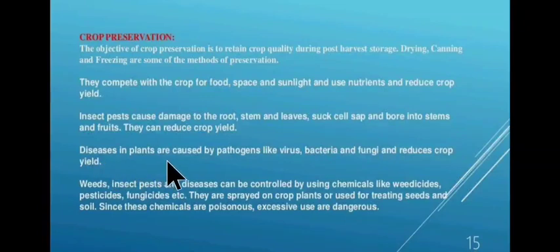Diseases in plants are caused by pathogens like virus, bacteria and fungi and reduce crop yield. Weeds, insect pests and diseases can be controlled by using chemicals like weedicides, pesticides, fungicides, etc. They are sprayed on crop plants or used for treating seeds and soil. Since these chemicals are poisonous, excessive use of these chemicals is extremely dangerous.